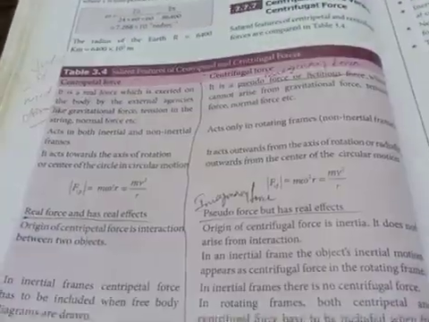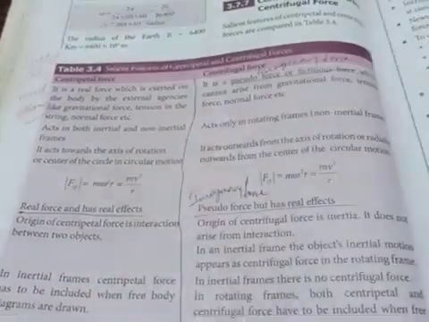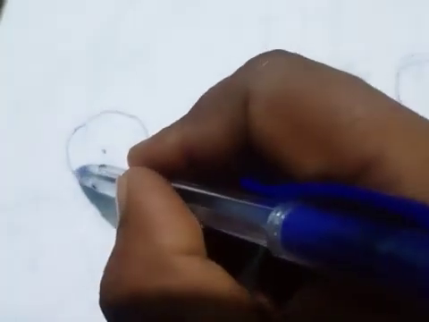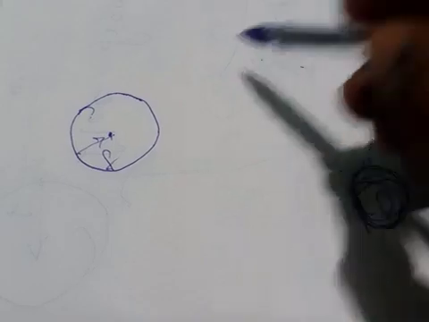The third point is that centripetal force acts towards the axis of rotation or the center of the circle. This is the center of the circle. Centripetal force is acting like this, towards the center of the circle, but centrifugal force is acting outward from the circle.